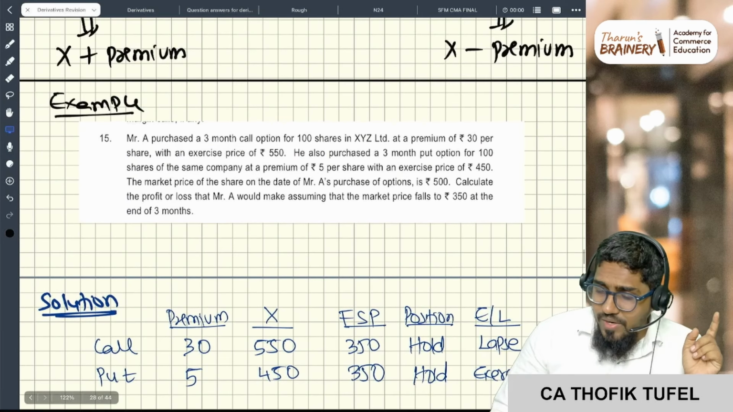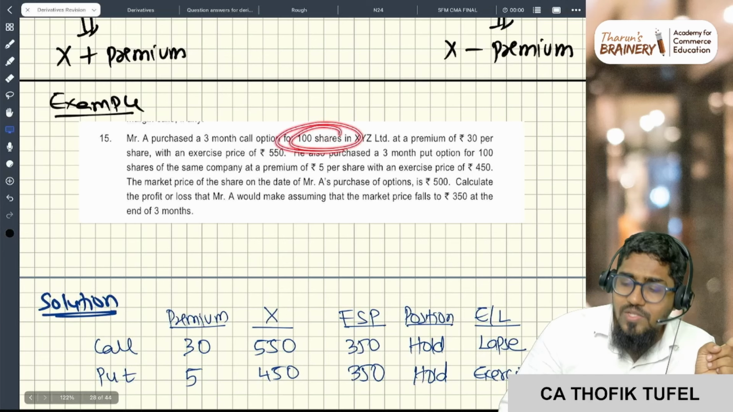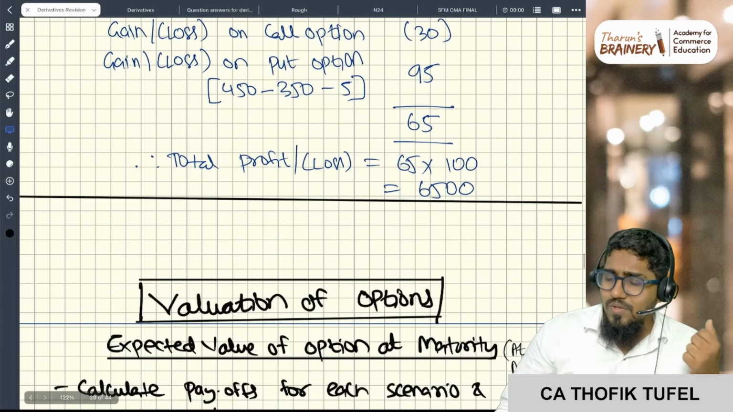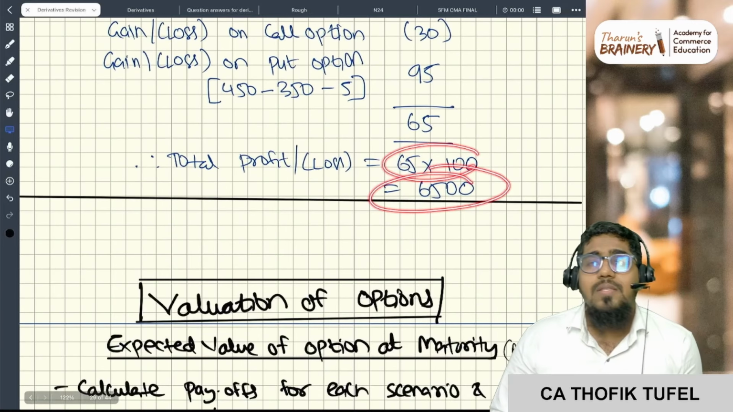65 rupees, but you should also understand I purchased the option for 100 shares, not for one share. 100 shares is one lot. So 65 into 100, 6500 is my answer.